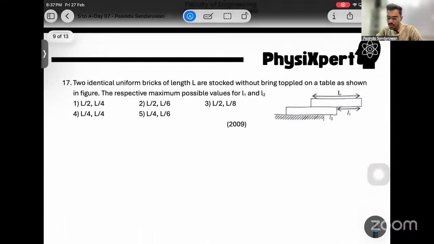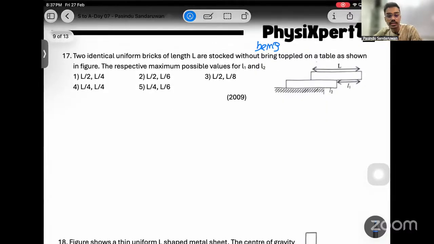17. Two identical uniform bricks of length L are stuck without being toppled on a table as shown in the figure. Find the respective maximum possible values for L1 and L2. Listen, this is an important argument we have in center of gravity.